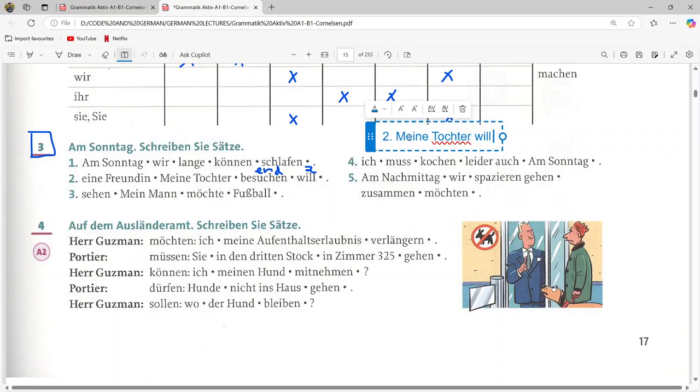So these two are basically the first word, and this is the second word, the modal verb, and then we use the rest of the sentence and push the next verb at the very end, in the infinitive form. The modal verb is conjugated based on the subject, and then at the very end we have the normal verb.